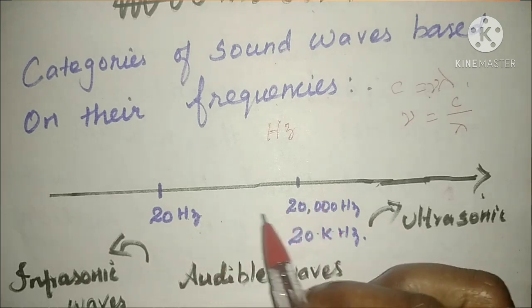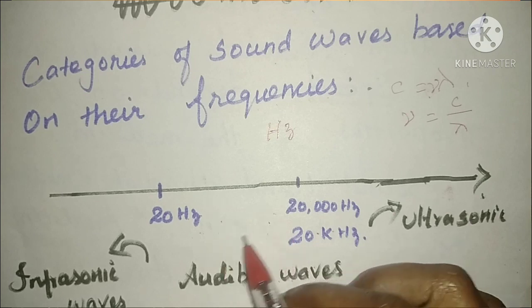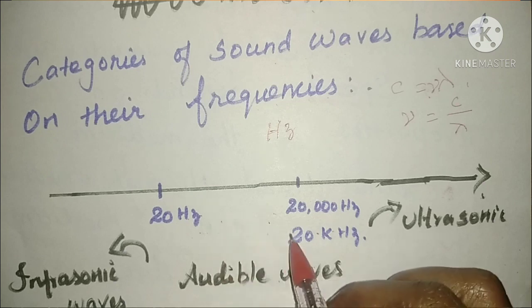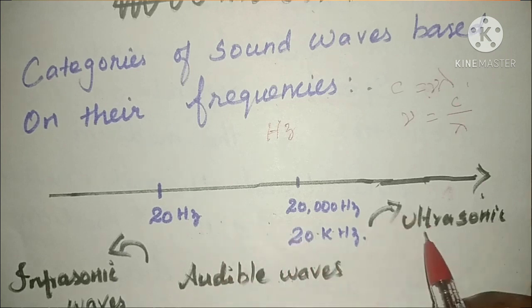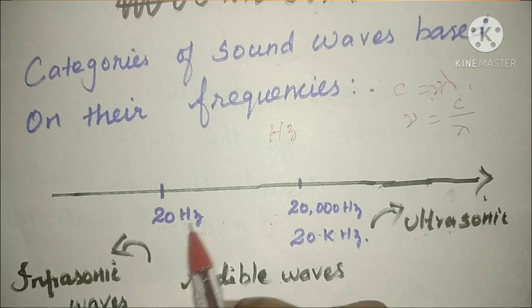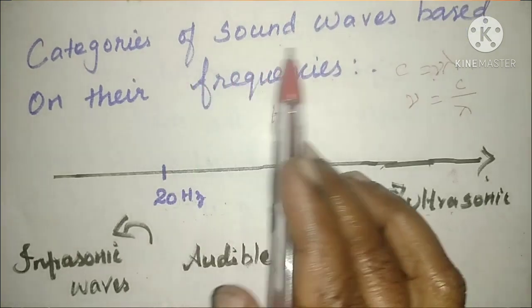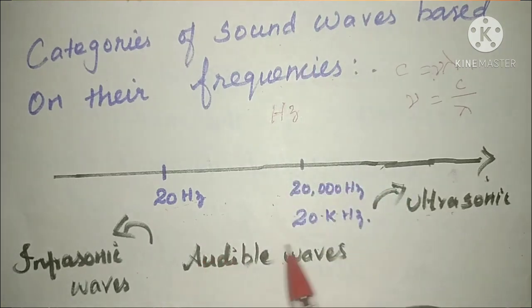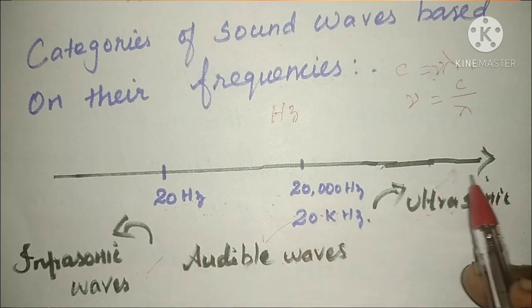Only sound frequencies in between this range can we hear. The human ear can hear 20 hertz to 20,000 hertz. Above 20,000 hertz is called ultrasonic sound waves, and below 20 hertz is called infrasonic waves. So based on the frequency we can classify sound waves into three types: audible waves, infrasonic waves, and ultrasonic waves.